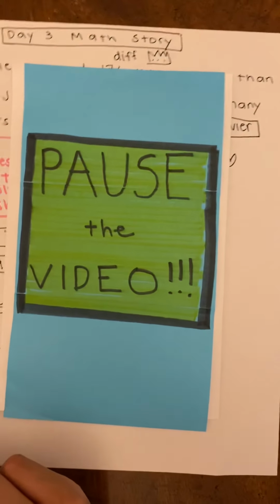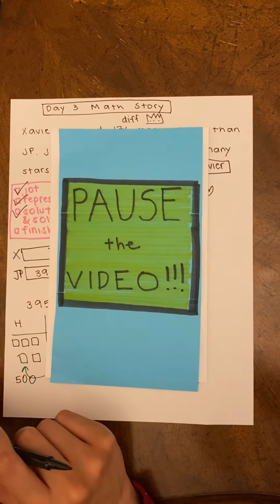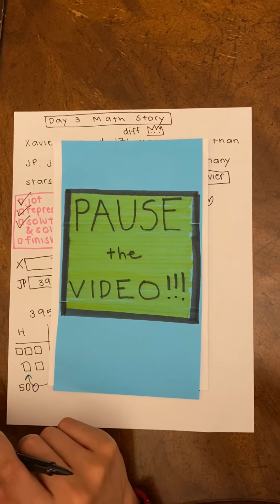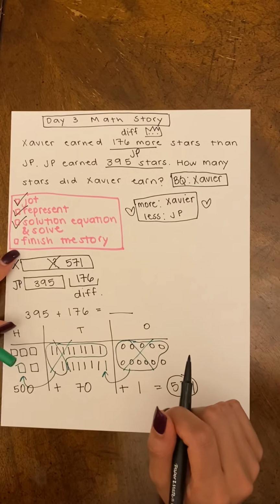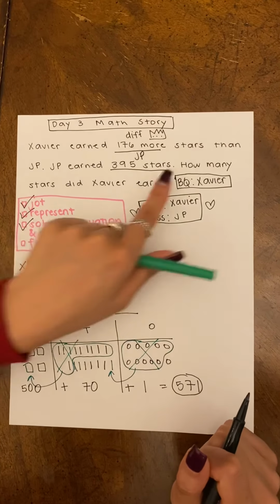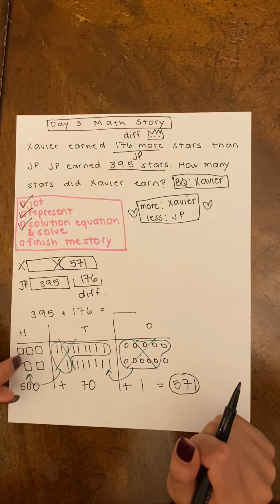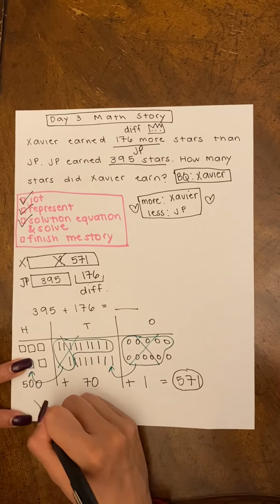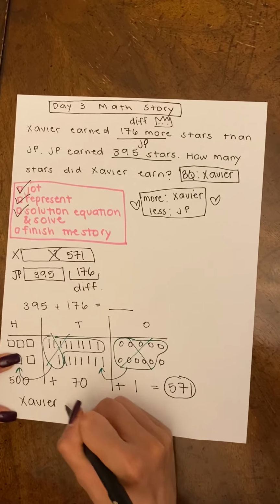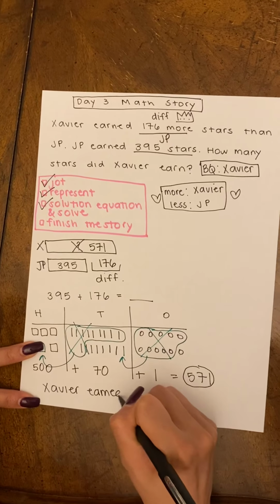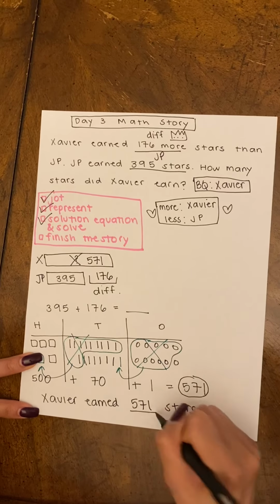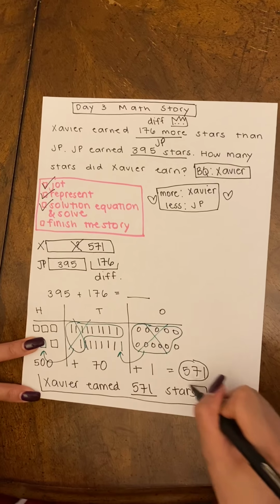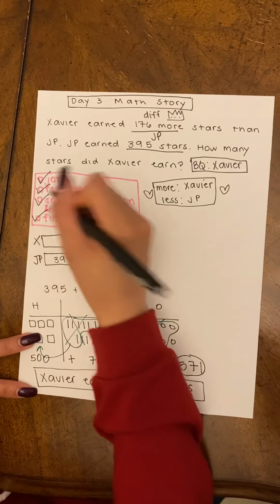Go. We're going to bring it back and let's finish the story. First, let's read the big question. How many stars did Xavier earn? I can answer that by saying Xavier earned 571 stars. And we completed all the steps, and now we're done.